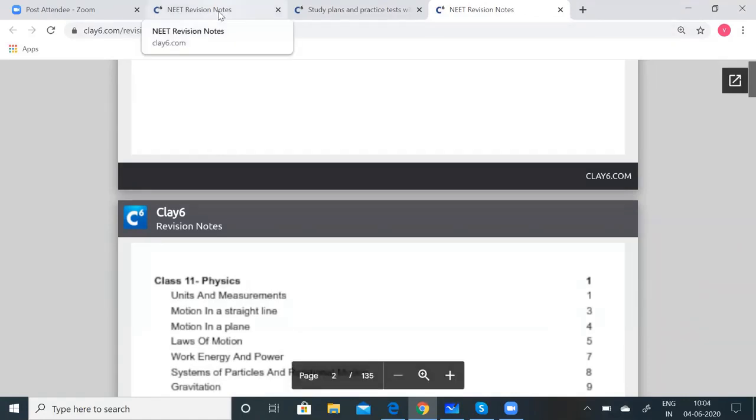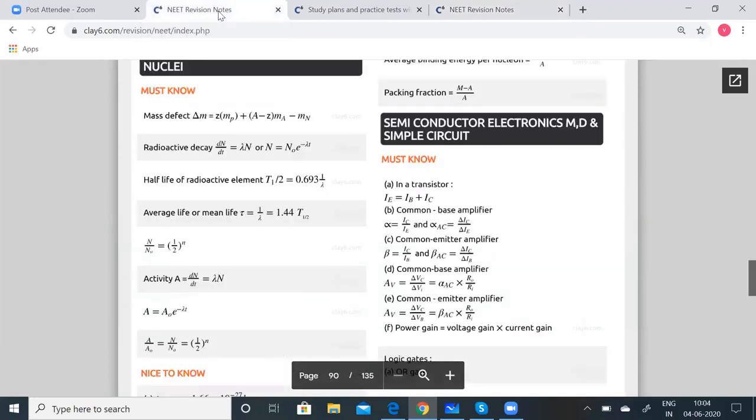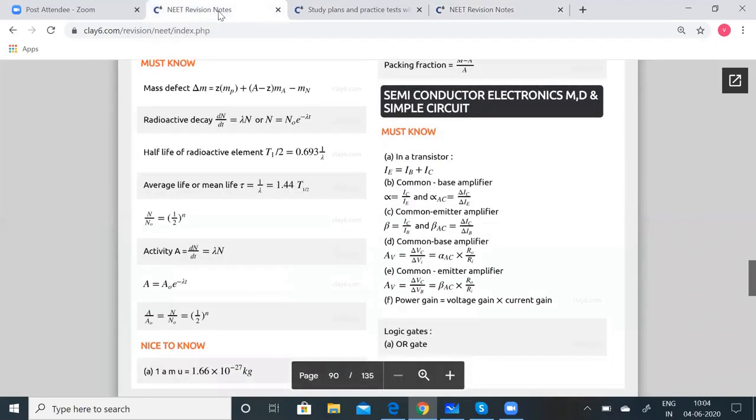Now let us go to the chapter Semiconductor Electronics and Simple Circuits. When we say semiconductors, they have much higher resistivity than metals. The temperature coefficient of resistivity is both negative and high.